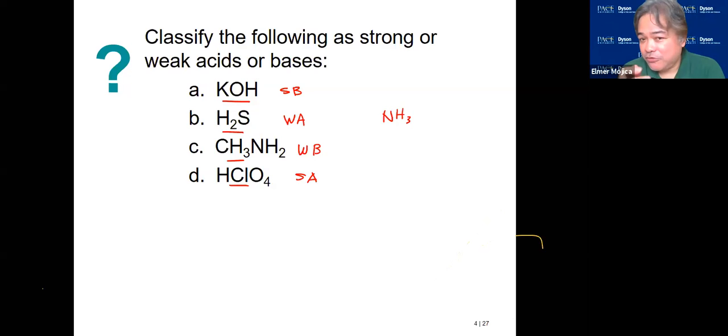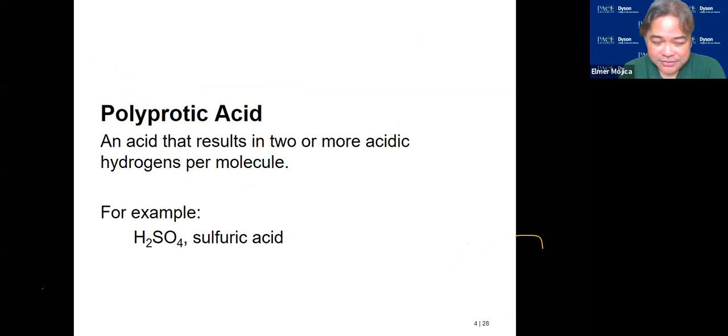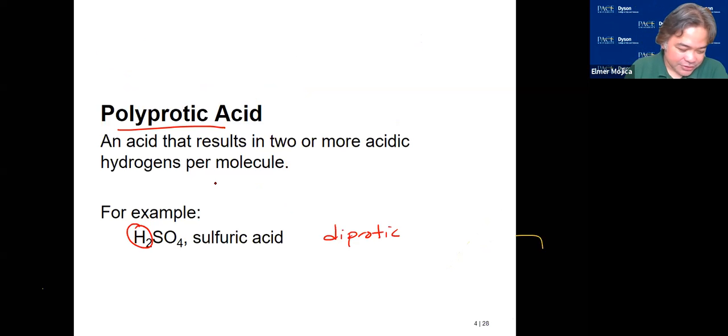So you're going to have questions like that in your second exam. Okay? So we go further. We just finished the acid-base part. So there are acids that can give up more than one hydrogen, and we call them the polyprotic acids. We can call them diprotic acid when they give you 2 hydrogen, or triprotic when they give you 3 hydrogen, like phosphoric acid.